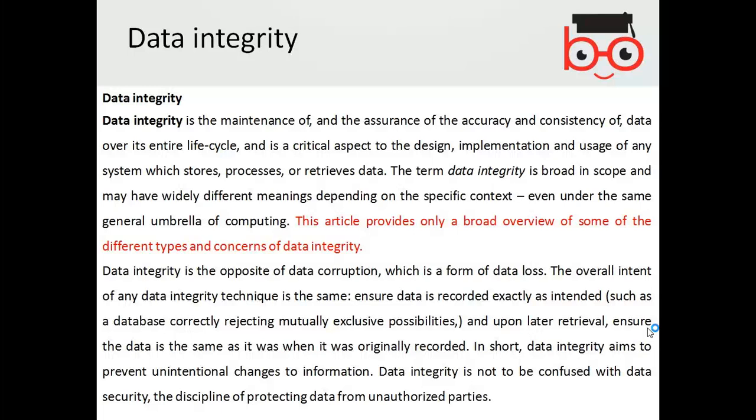Data integrity simply is the maintenance and assurance of accuracy and consistency of the data over the entire life cycle of the database management system. Data integrity is broad in scope and may have widely different meanings depending on the context. Data integrity is the opposite of data corruption, which is a form of data loss. So your database should have some integrity, and the data shouldn't be lost.